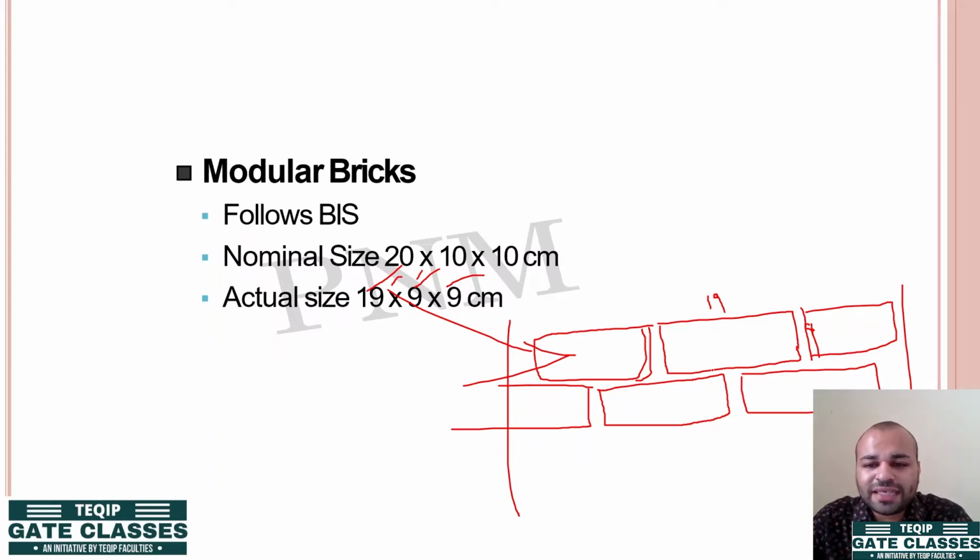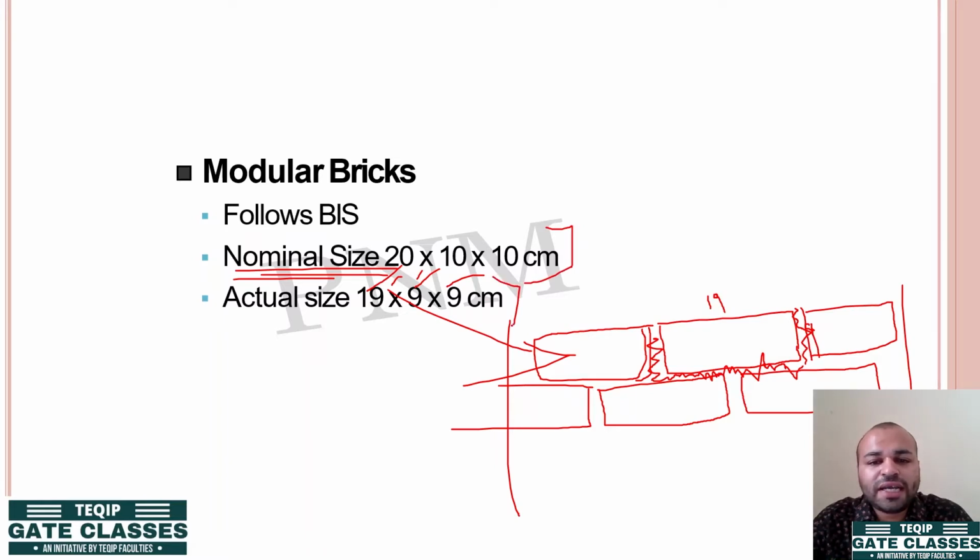Now why is this size increase observed? What is nominal size? Nominal size is the size when we take into account the mortar that is filled in between these bricks. There will be a mortar paste, a combination of cement, sand and water. It is filled in between as a cementing or pasting material. So we consider the thickness of this also as part of the nominal size.